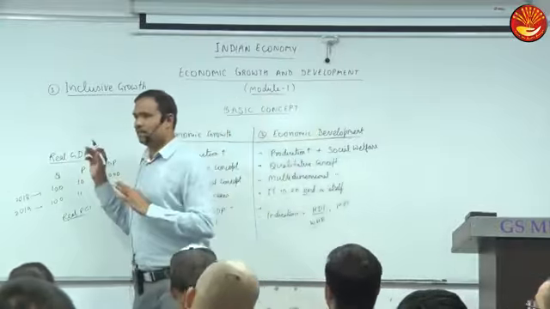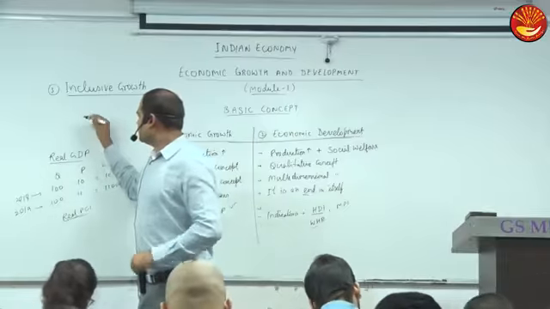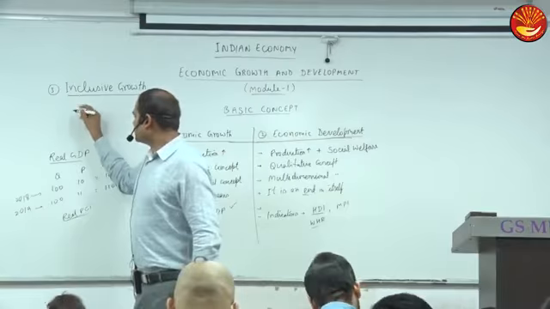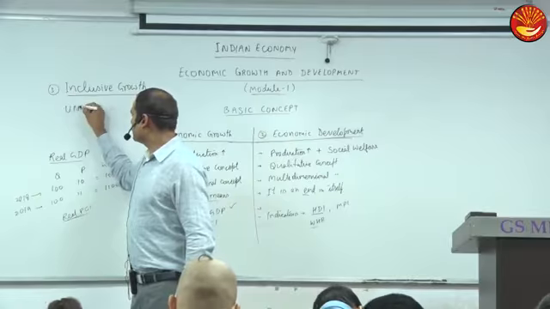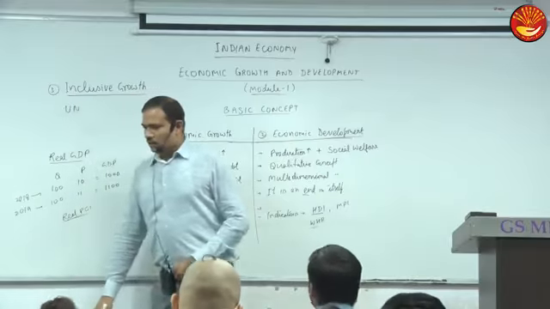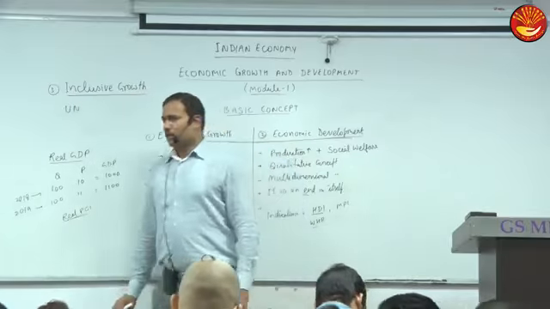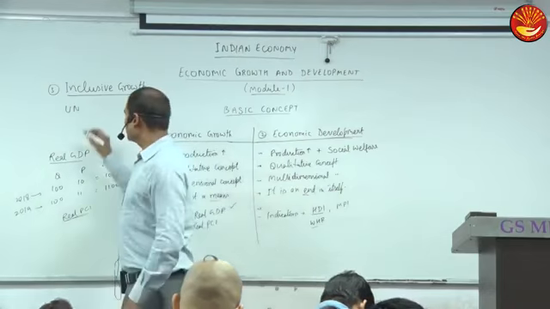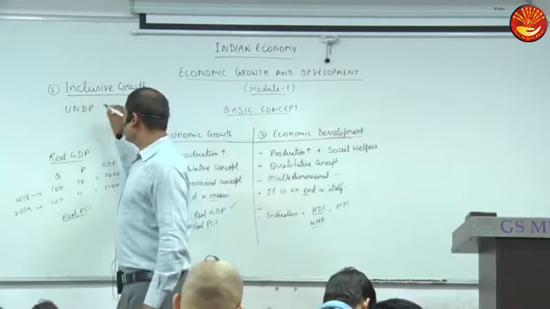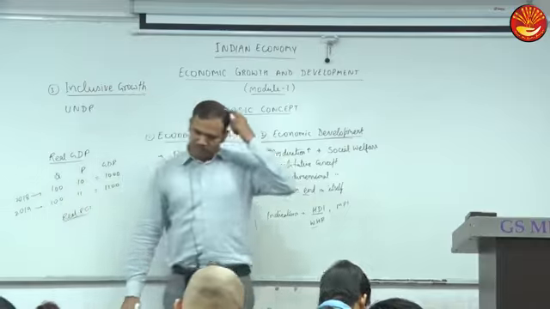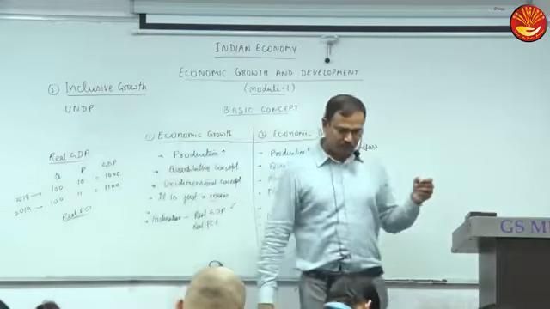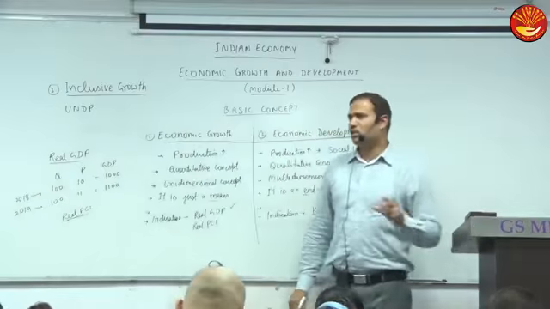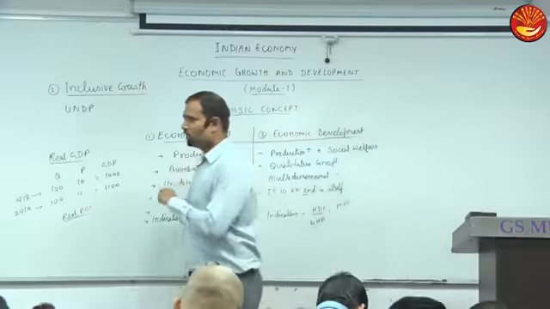First, write down a definition. You mentioned the United Nations Development Program, UNDP in short. UNDP is a very important organization we'll be using again and again.